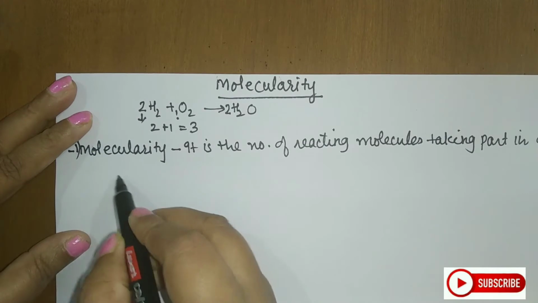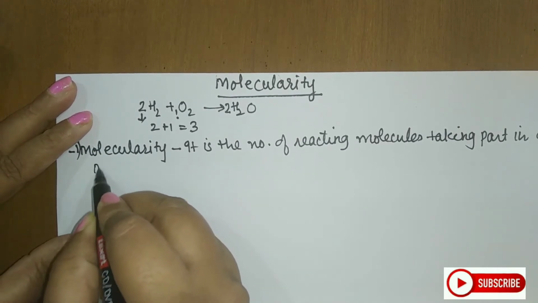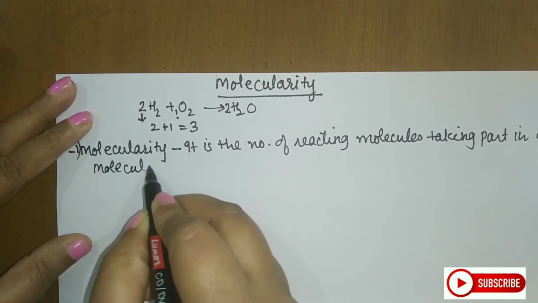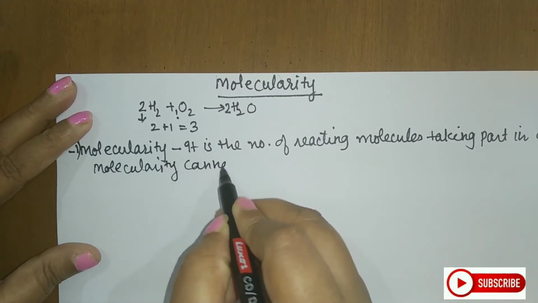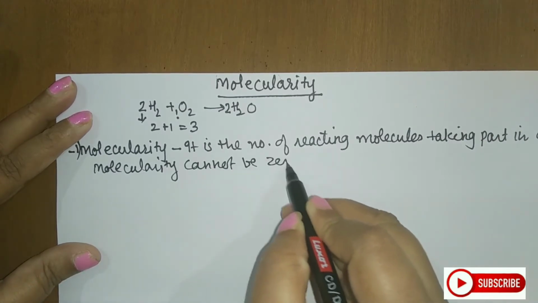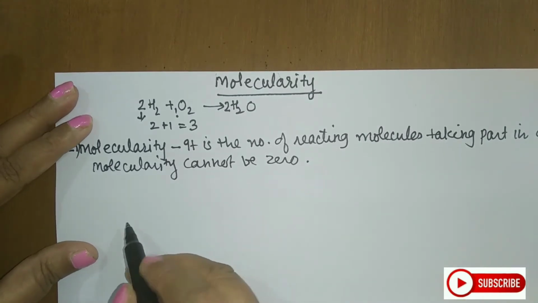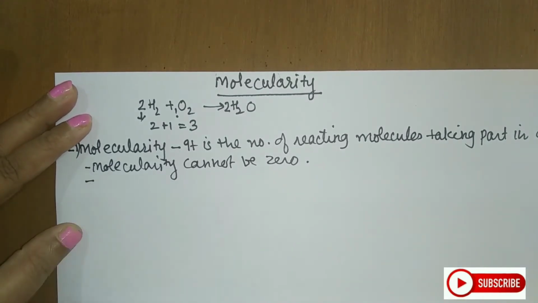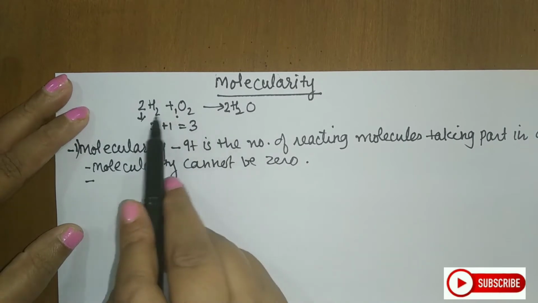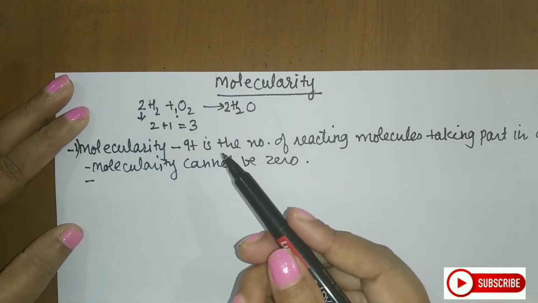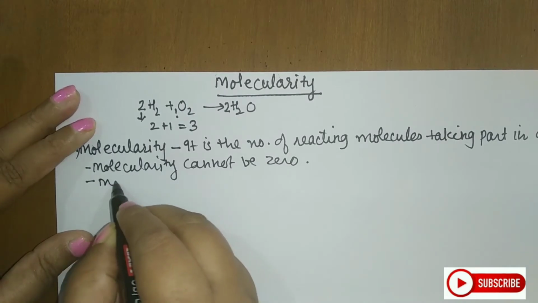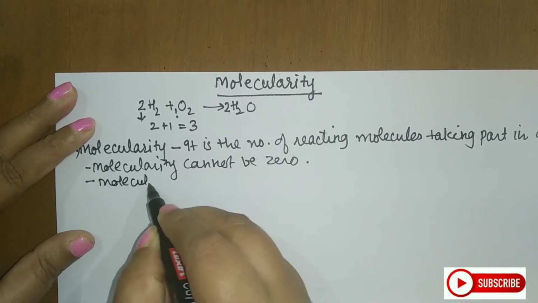So, second point, you can write that molecularity cannot be 0. What will be the third point about this? Whatever you see in a balanced equation, on the basis of that, you will predict the molecularity. So we say that molecularity is a theoretical value.